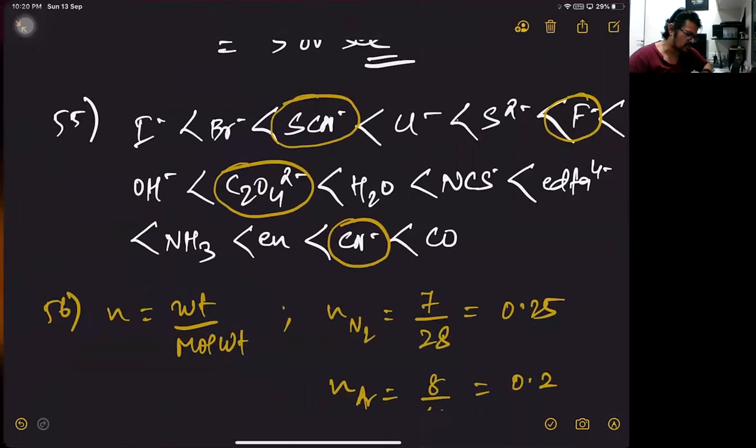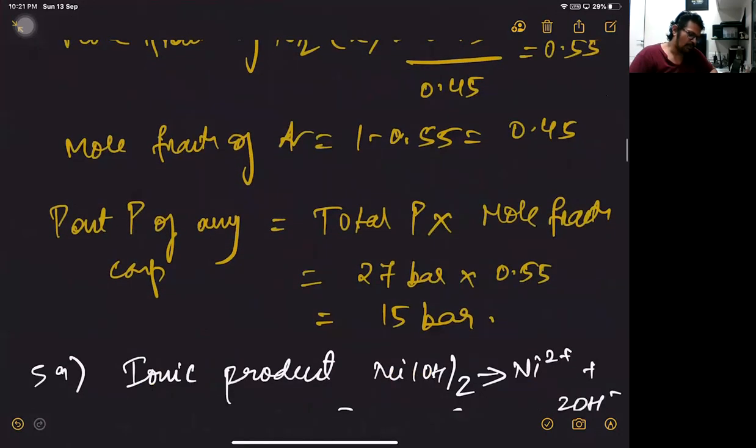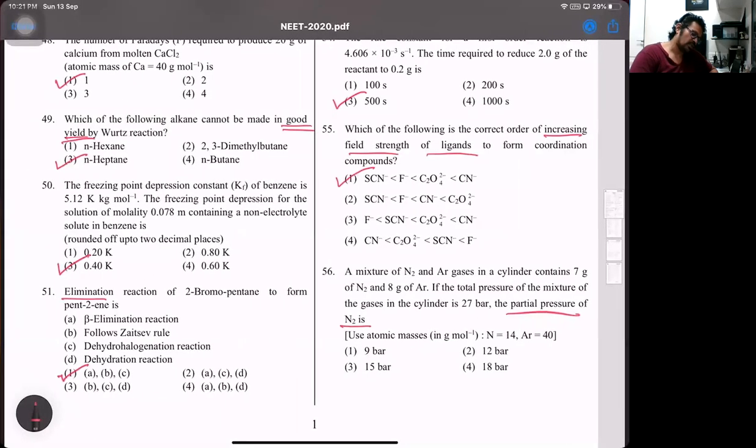So for 56, this is what the calculation goes. n is the number of moles, which is given mass upon molar mass. So calculate the number of moles of both nitrogen gas and argon. Add the total moles. Calculate the mole fraction of nitrogen, that is moles of nitrogen upon total moles. Then partial pressure of any component is total pressure into its mole fraction. So that answer is 15 bar. So observe this part, 56, answer is 3. That's 15 bar. Then moving next now.